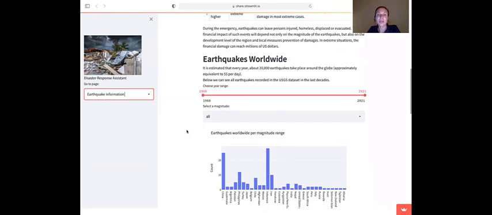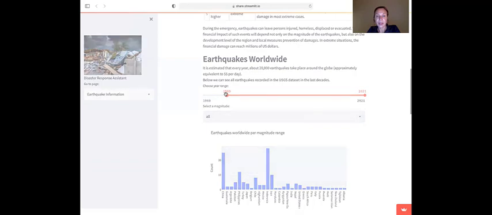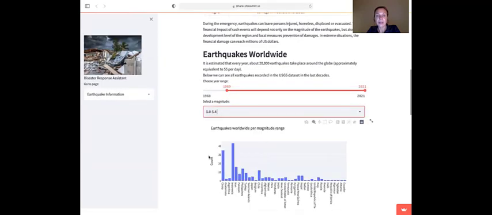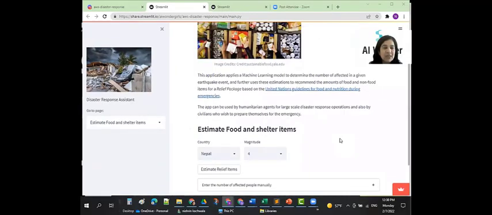Scrolling down, the user can also explore the number of earthquakes by country, by year. By selecting a different year, the user can see earthquakes by magnitude in that year. The next tab is estimating food and shelter items. This helps relief agencies estimate the amount of food and non-food supplies based on the country, the magnitude of the earthquake, and the total number of affected casualties.